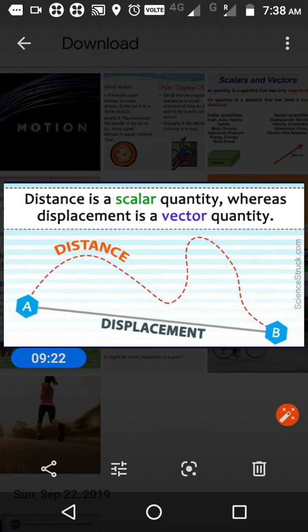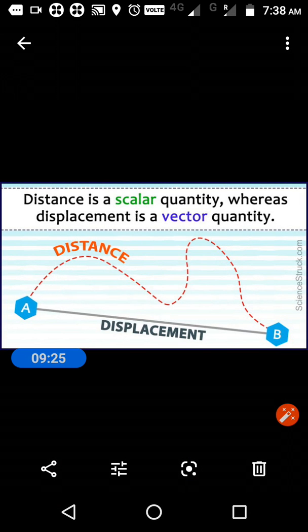Displacement means it is the shortest distance. Here you can see two points, point A and point B, in which the shortest distance is the straight line, and distance means we can take any other path to reach the point B. All other paths are considered as distance, and the shortest distance, always in a straight line, is the displacement.